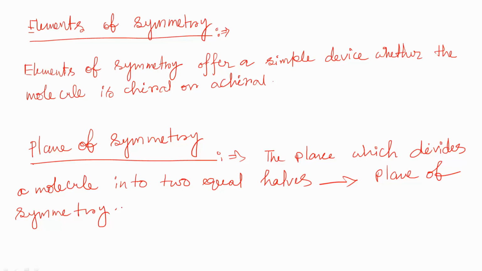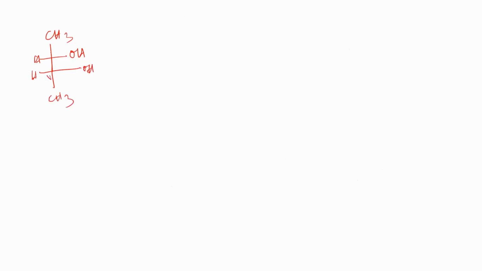Now we'll discuss the previous example where I showed the molecule contains two chiral centers but is still achiral due to the presence of a plane of symmetry. Now you will understand clearly what kind of plane of symmetry is present. So let's say this CH3 is here and hydrogen, OH, hydrogen, another OH, and here is a CH3. Now see, this has two chiral centers, but it still contains one plane of symmetry. Why?